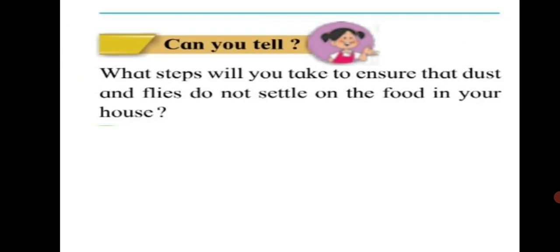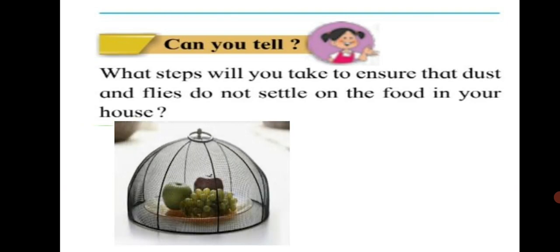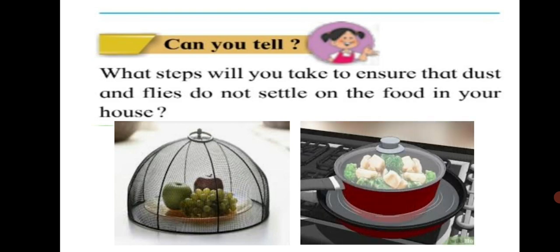Can you tell what steps you will take to ensure that dust and flies do not settle on the food in your house? We can cover the food properly, isn't it? So that the dust and flies do not settle on the food and do not contaminate it. Keeping food covered also ensures that flies cannot sit on it, and dust and other rubbish in the surroundings also cannot enter it. This prevents the microorganisms from entering the food and the spread of disease is also prevented.